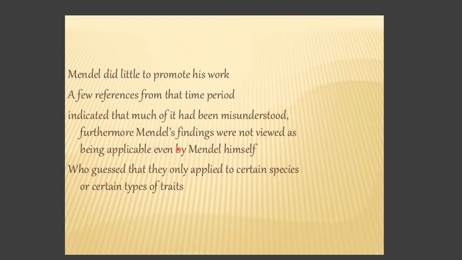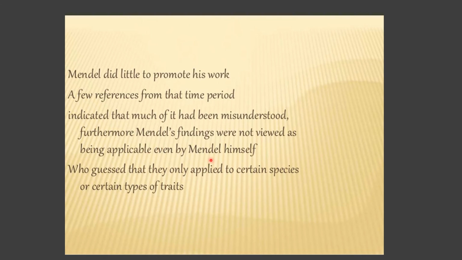Because first of all, he was a mathematician and he took the concept of biology in a mathematical way, so the biologists could not understand what he actually wanted to say. Furthermore, Mendel's findings were not viewed as being applicable even by Mendel himself. Where it has to be applicable was the main question.